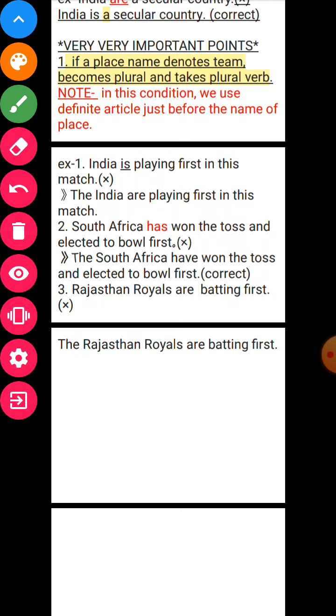So whenever a place denotes a team, it becomes plural and takes a plural verb. In this condition, we use a definite article just before the name of the place. I think that is clear, and it will become more clear when we see the examples.